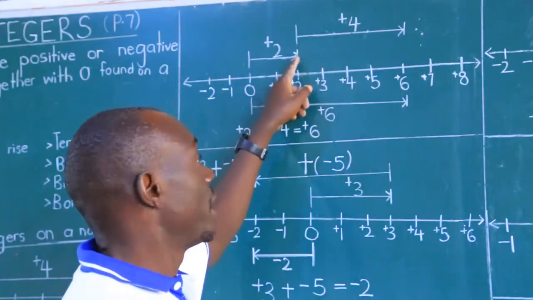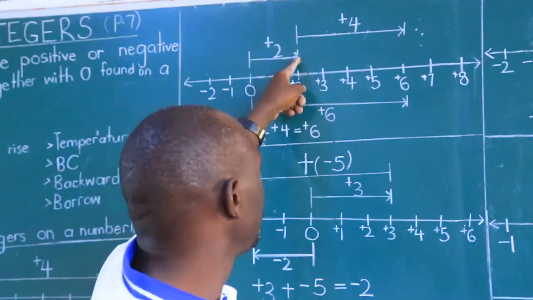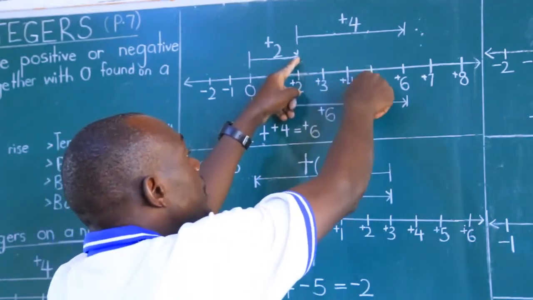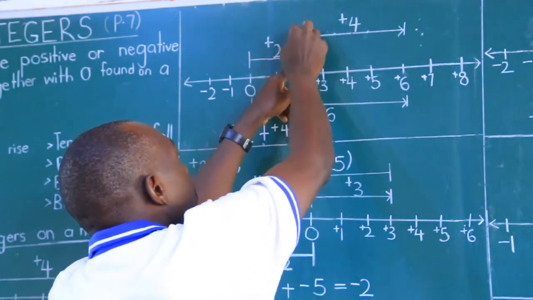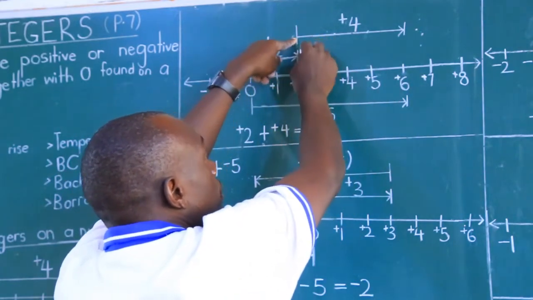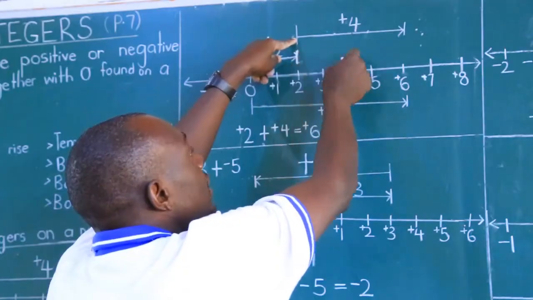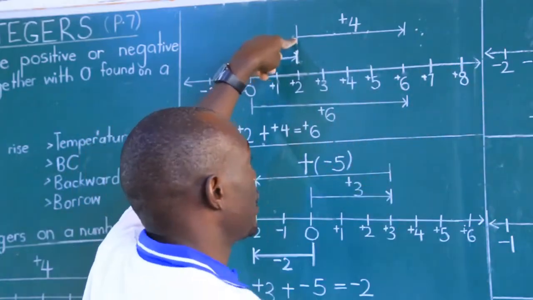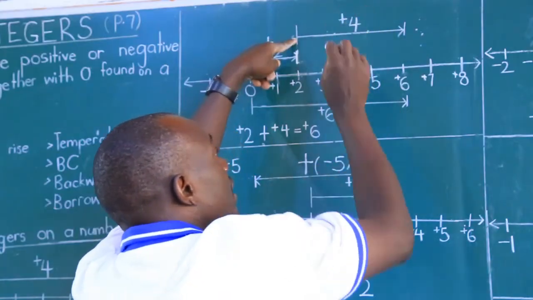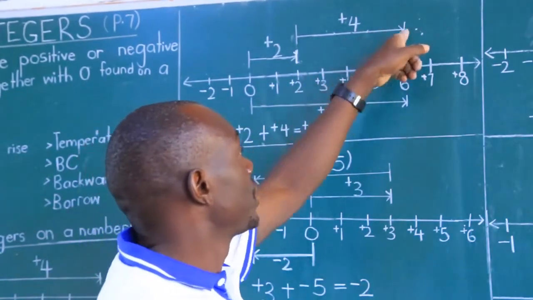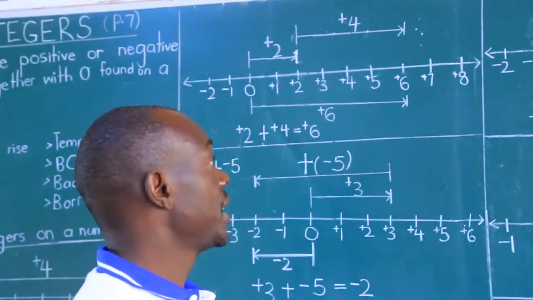And then positive 4 means make 4 steps forward. So still our forward is in the positive. We count 1, 2, 3, 4. So we start from here where we stopped before, and then move another 4 steps forward. So our movement goes like that, and you say I've made another 4 steps forward. Please limit that, and where you stop is the answer.